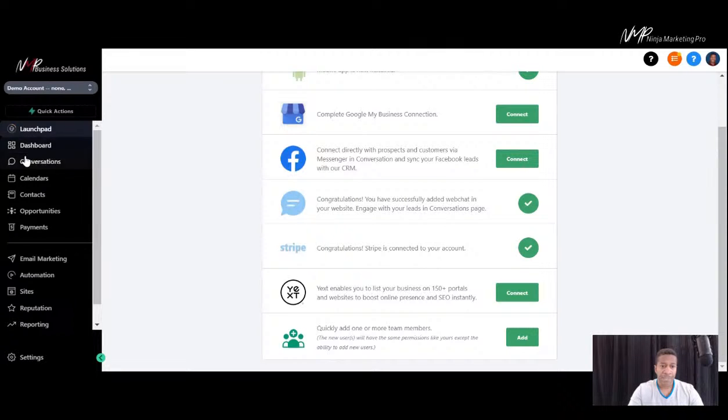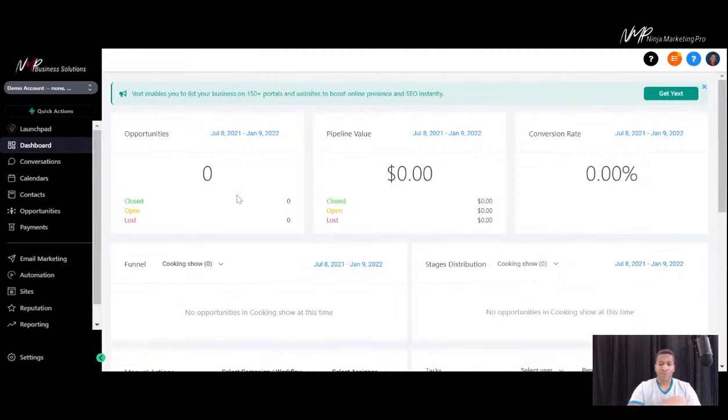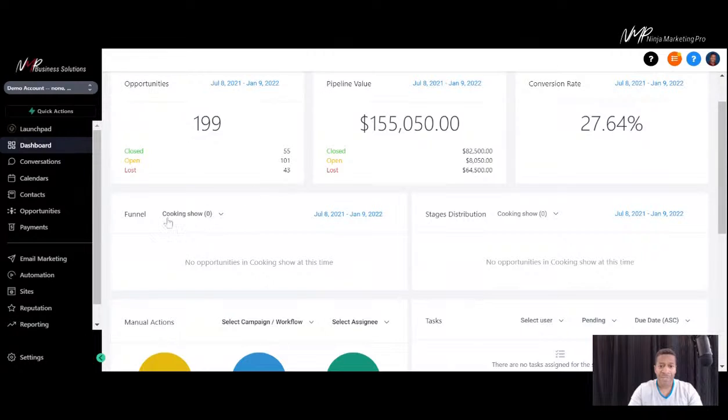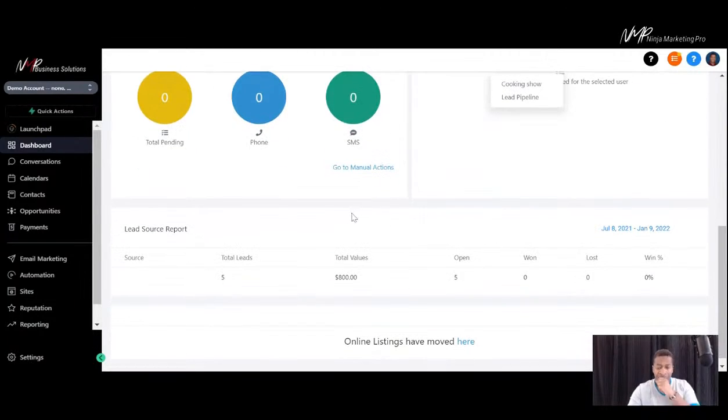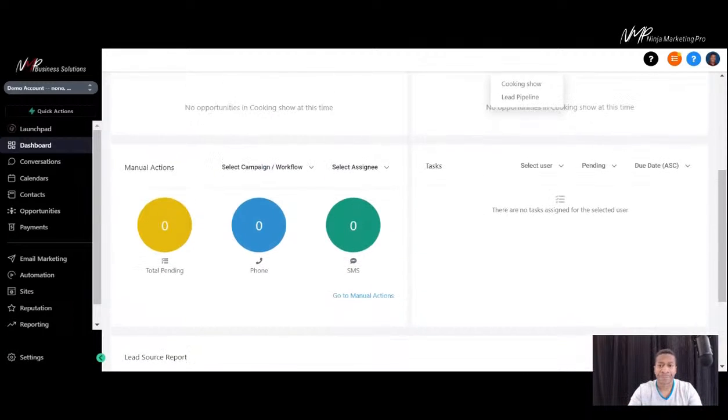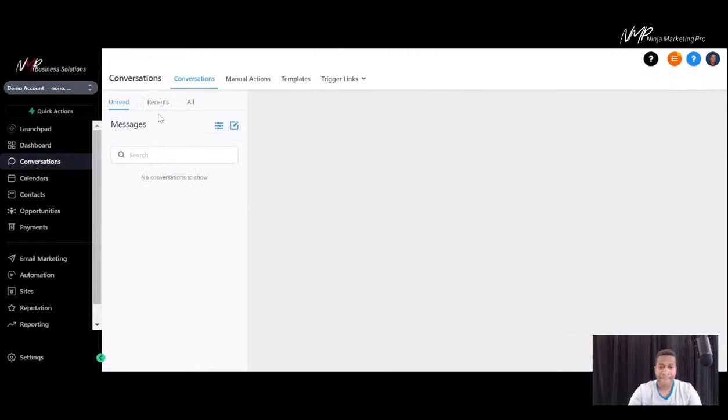Next, we're going to go into the dashboard. On the dashboard is where you're going to see all of your numbers, your opportunities, your pipelines, your conversion rates. Again, this is a demo account, so don't take these numbers as real numbers. These are the numbers here that you're going to see in the dashboard. Your funnels, you have various pipelines here, various funnels in here. Stage of distribution, various ones of those. Your manual actions, tasks, and your lead sources. Again, if it wasn't a demo account, you'd see a lot more information in there, but you understand what this is.